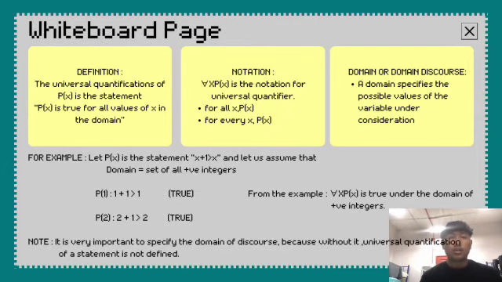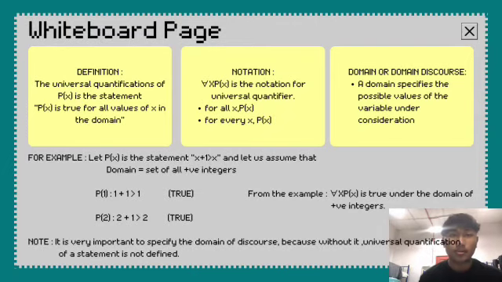So we need to use only positive integers. We can pick any number that is positive. From this example, I pick 1, and the result is 1 + 1 > 1, which is true.